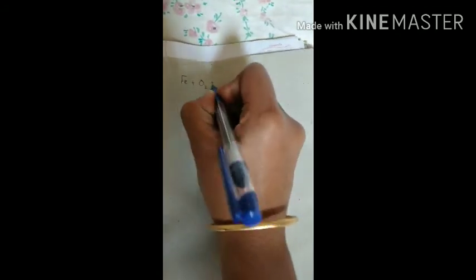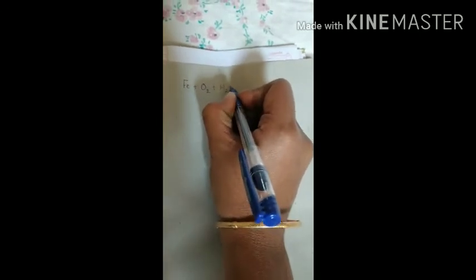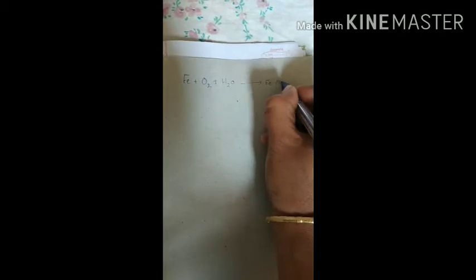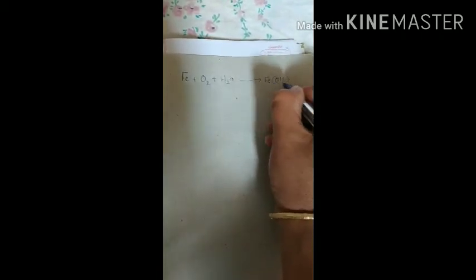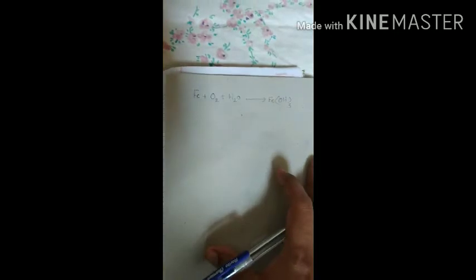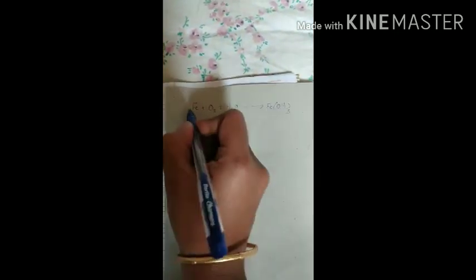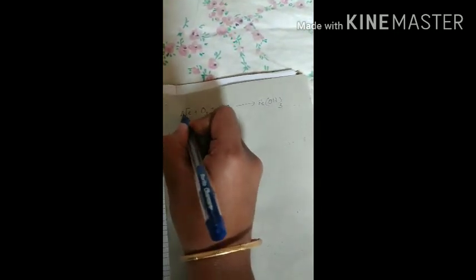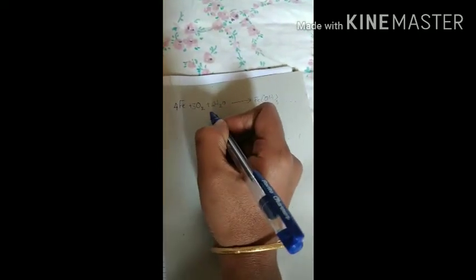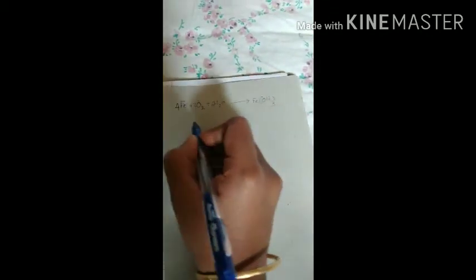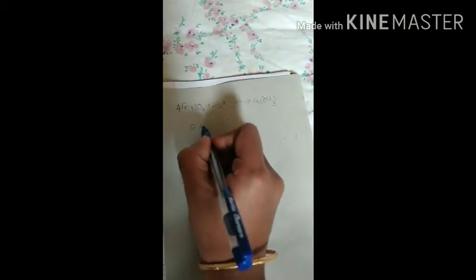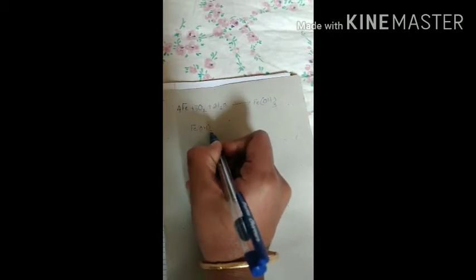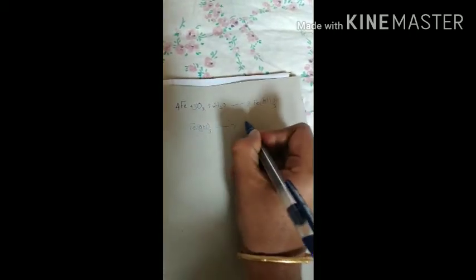Let's see. That is Fe plus O2, oxygen, plus H2O, water, giving Fe(OH)3. If we are balancing this equation, it will be written like this: 4Fe + 3O2 + 6H2O gives 4Fe(OH)3. And this Fe(OH)3 is nothing but iron hydroxide, and when this iron hydroxide dehydrates, that is it loses its water content, it forms Fe2O3.xH2O. Fe2O3.xH2O. This is the rust.